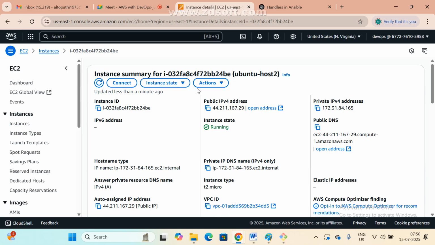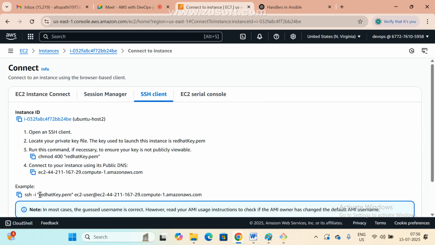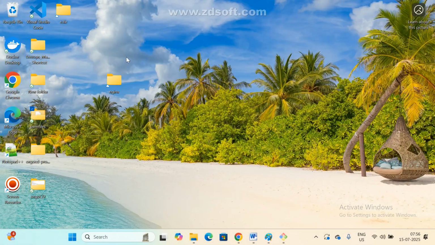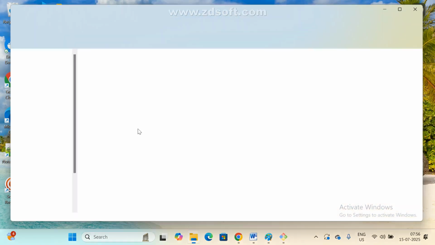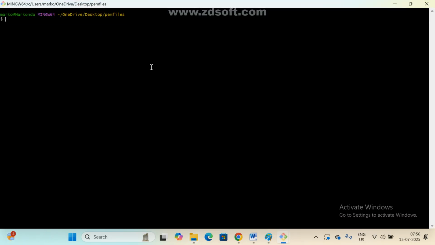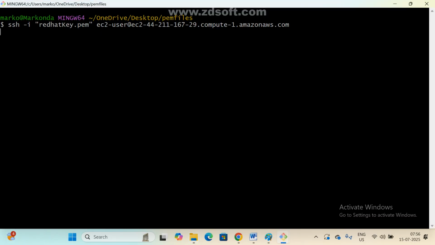Connect, SSH, copy. Try manual also. Now, where is this file? Maybe it is some Java issue. We'll fix it via Ansible only. Manual we can also do, but we'll try this first.